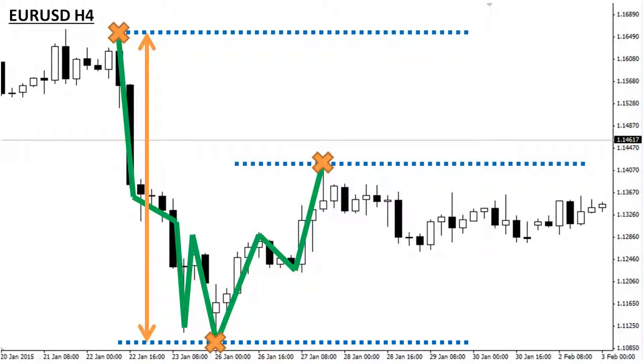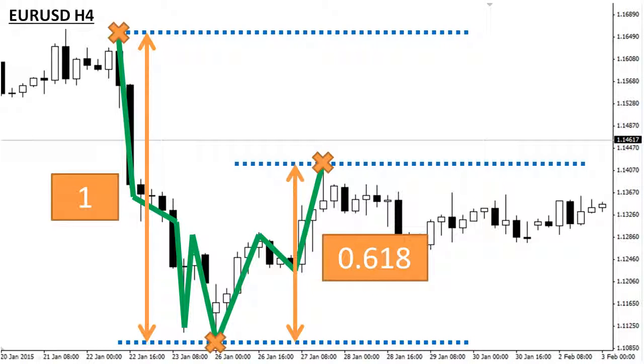So if we take the original trend, and we take it as 1 unit, then you will notice, and you can take a ruler and measure this on your screen if you like, or even open up the same chart and perform those measurements. You'll notice that the retracement was exactly 0.618. And I didn't have to look for this example. This was the first chart I opened up. Euro-dollar, 4-hourly time frame, January 2015.